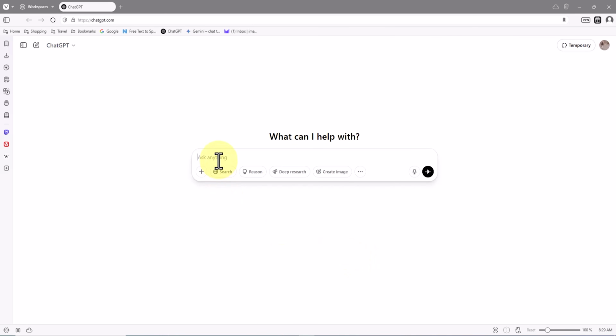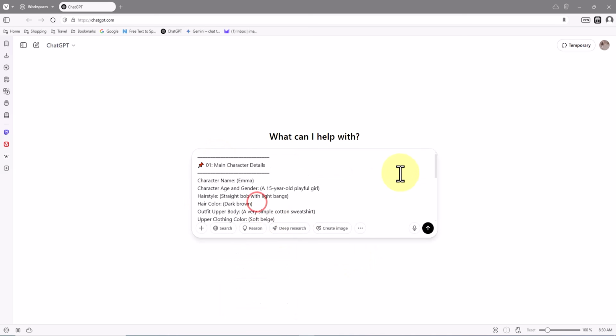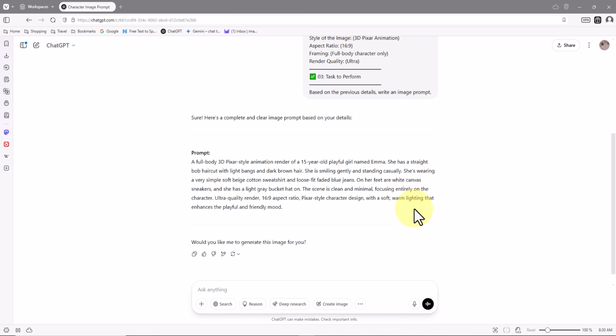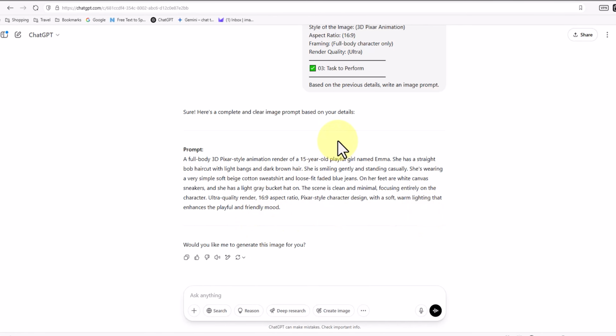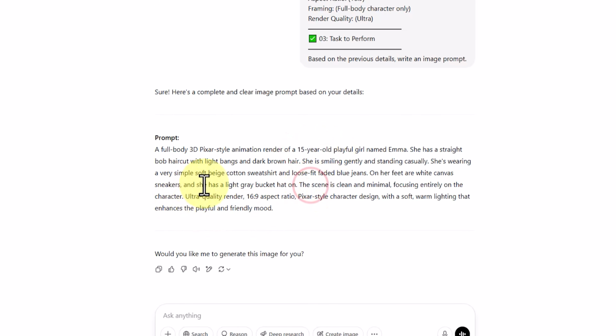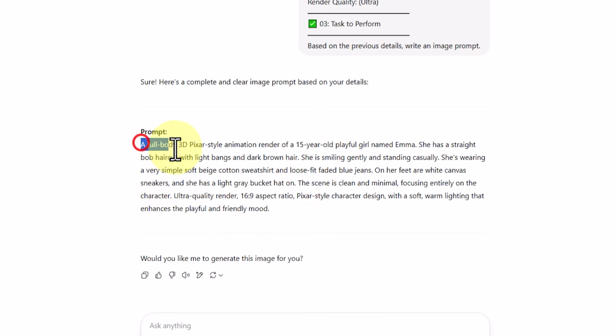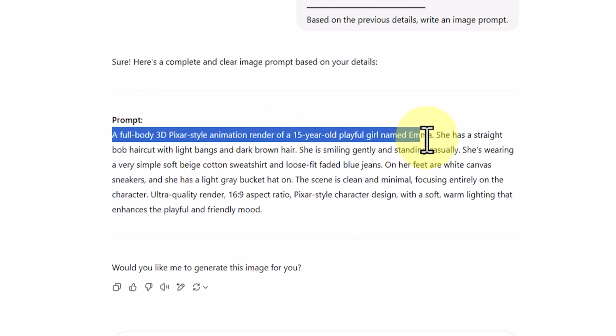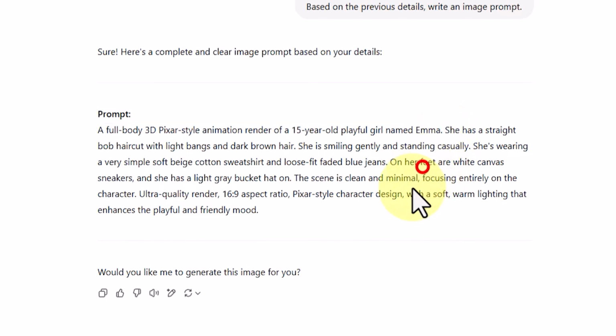Then I open up ChatGPT, paste in the template, and boom, it's done! Based on my request, ChatGPT generates a well-structured and standardized prompt for creating the character image. Look at how it has turned all my needs into a proper prompt format. Now we can take this and use it in any image-generating AI like Midjourney, Leonardo, Pika Labs, and many others.